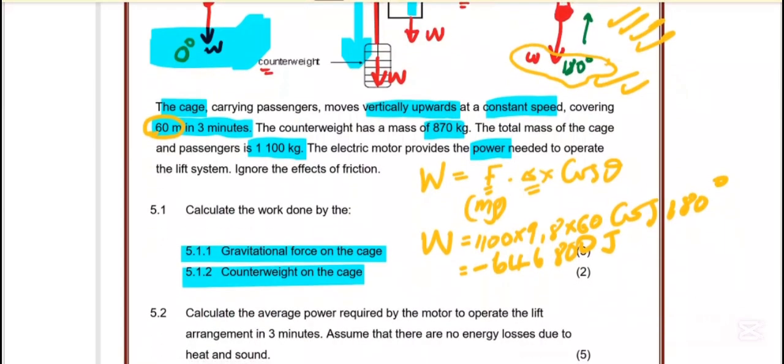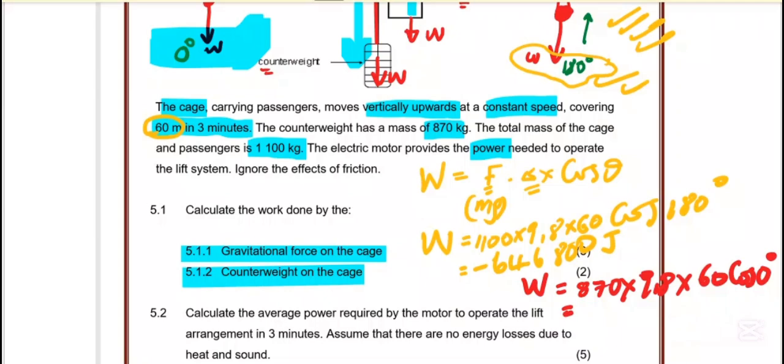So let's go now. Work done, remember this is for the counterweight, is equal to the mass of the counterweight, 870, times g, 9,8, times the distance, which is the same, times cos, but the angle now is 0. So we get the work done by the counterweight on the cage.